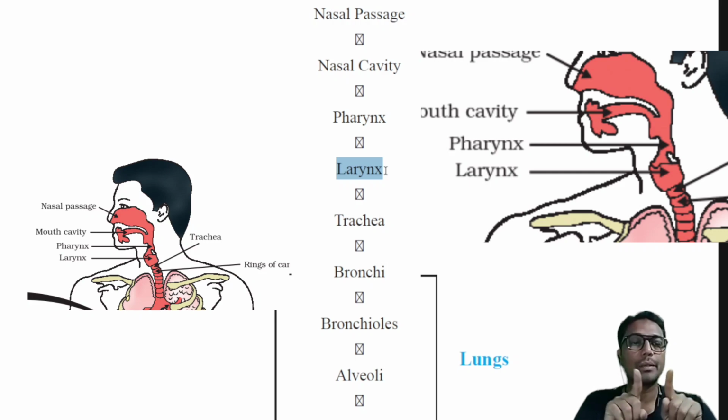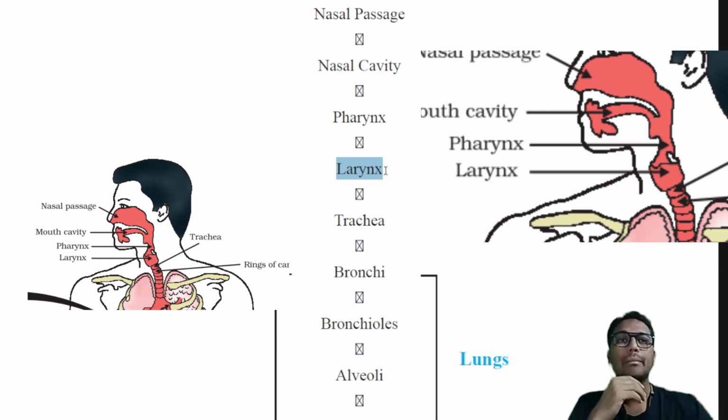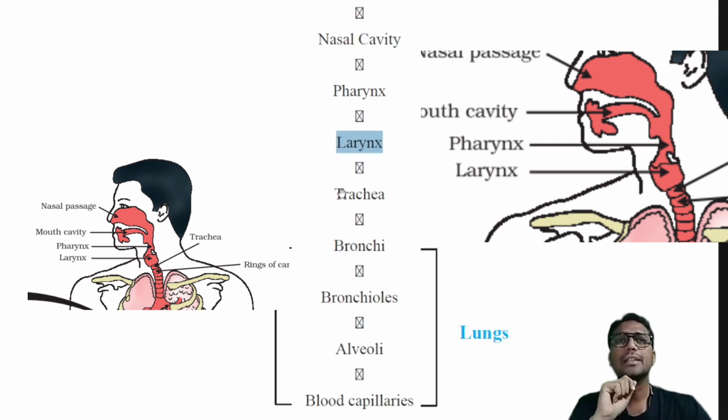These vocal cords open and close and vibrate, because of which we produce sound. The larynx is made up of a total of 9 cartilages, and I can relate it with the reproduction part, that is, the 9th cartilage is expanded or enlarged in case of males, which will produce the deeper voice, the male characteristic voice. Anyway, coming back to respiration, after the larynx, the air enters into the trachea.